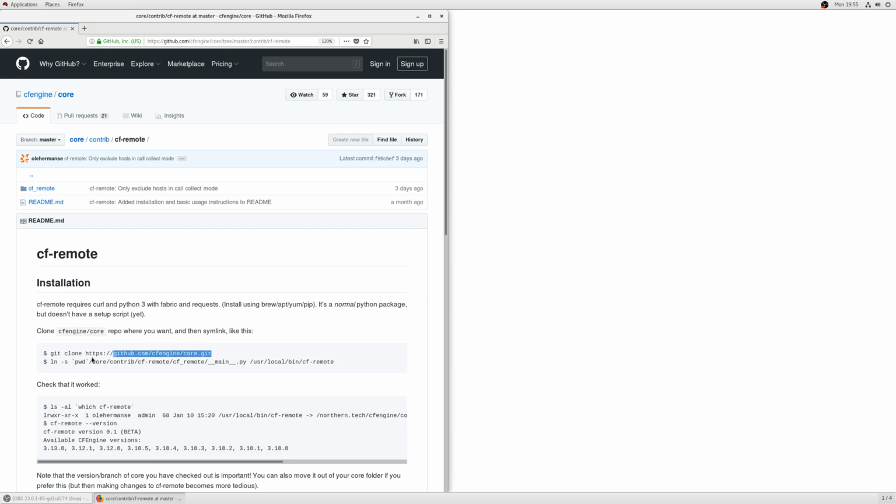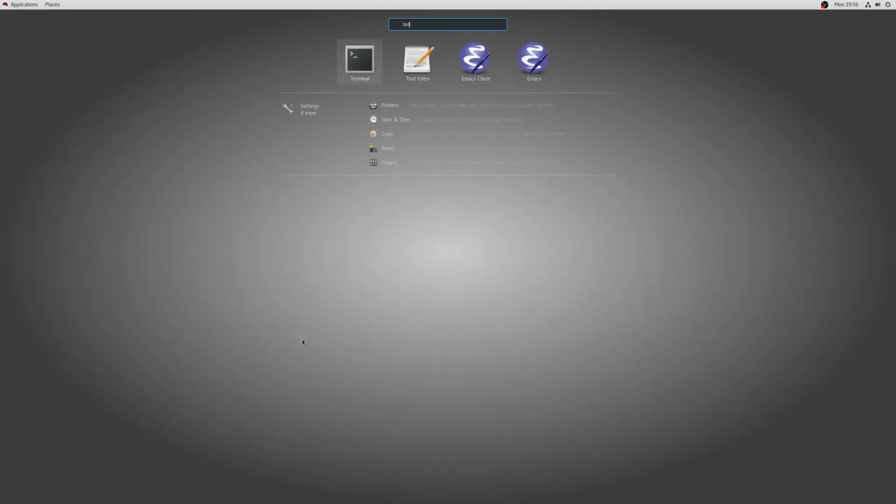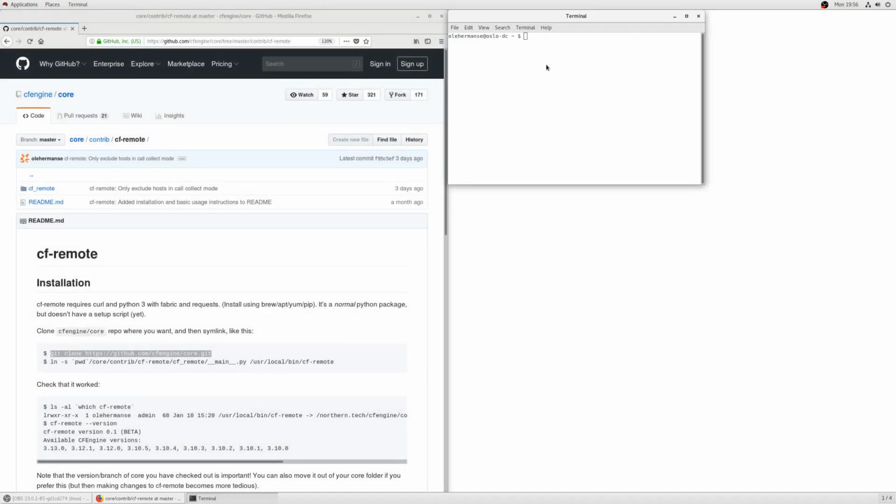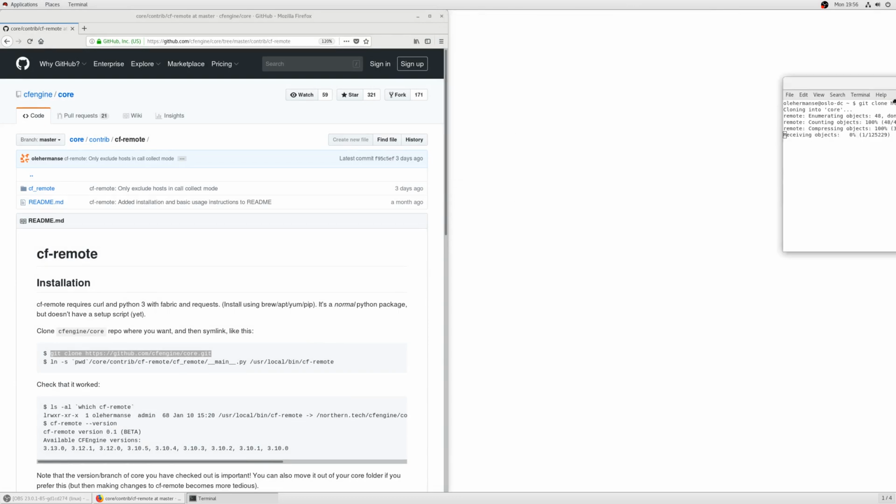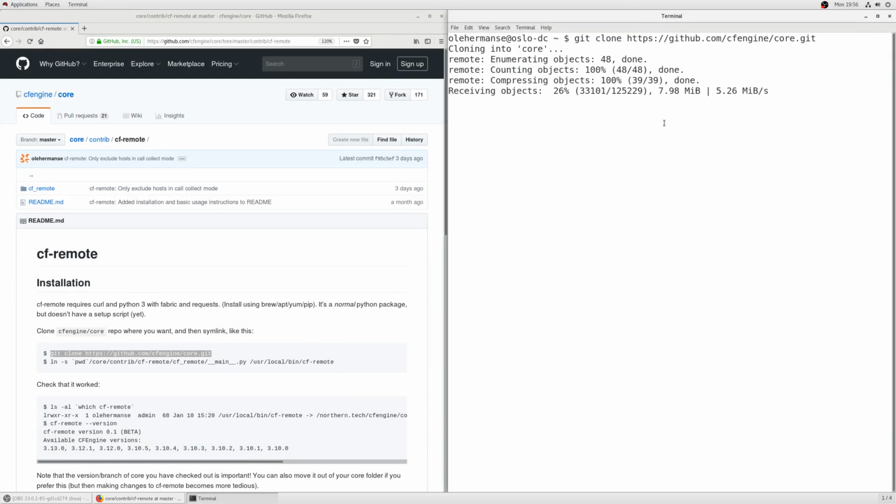I'll copy this git clone command, then open a terminal and paste it here. Once we're done cloning, all we need to do is symlink the Python script.